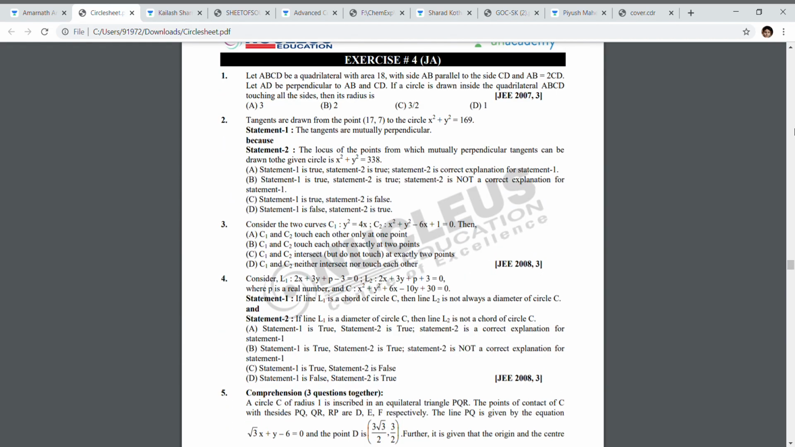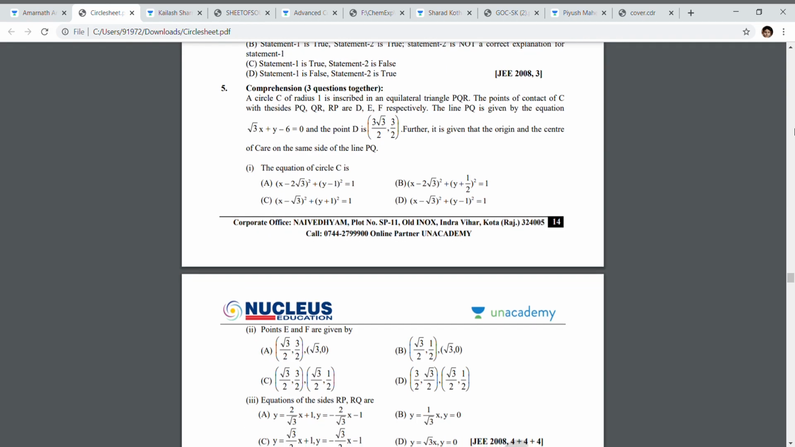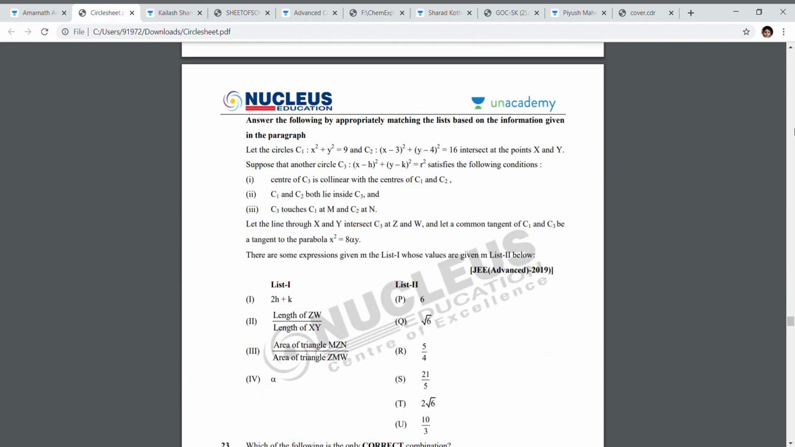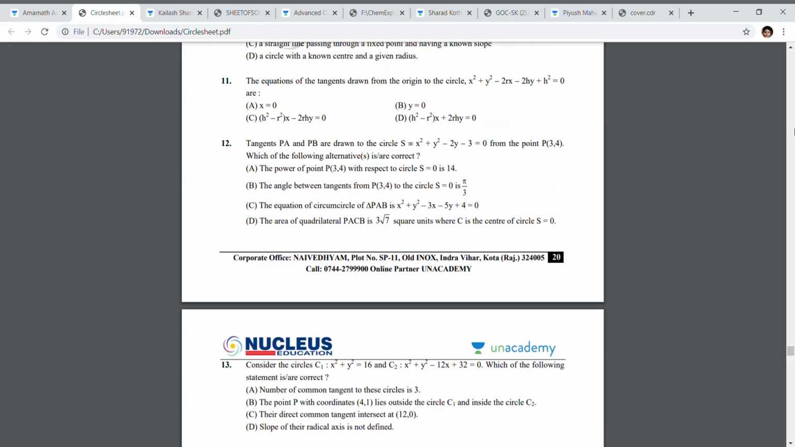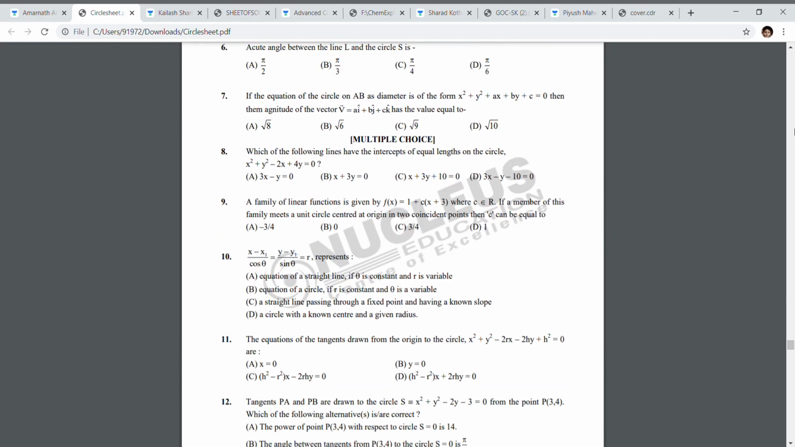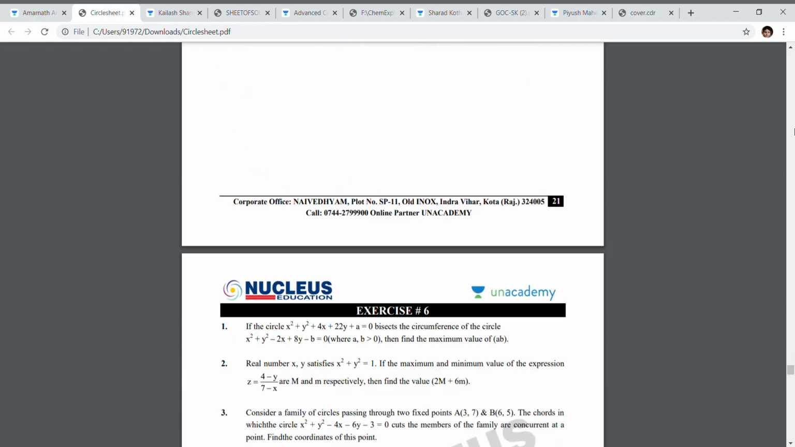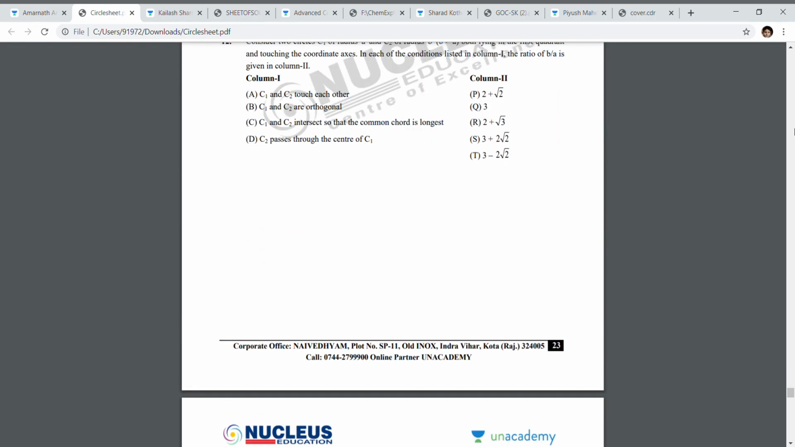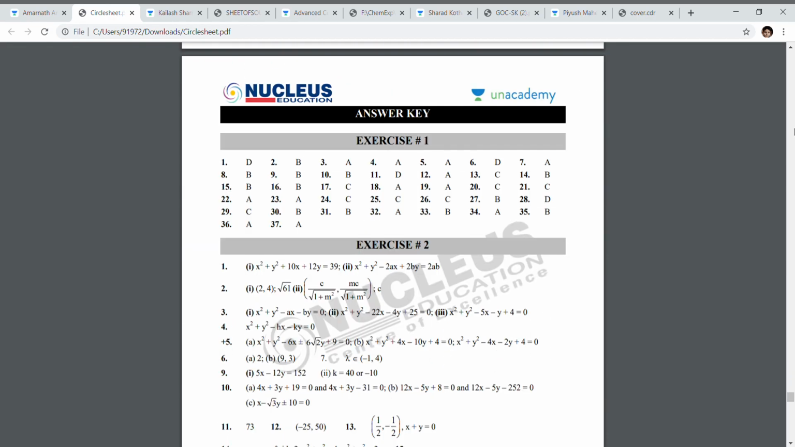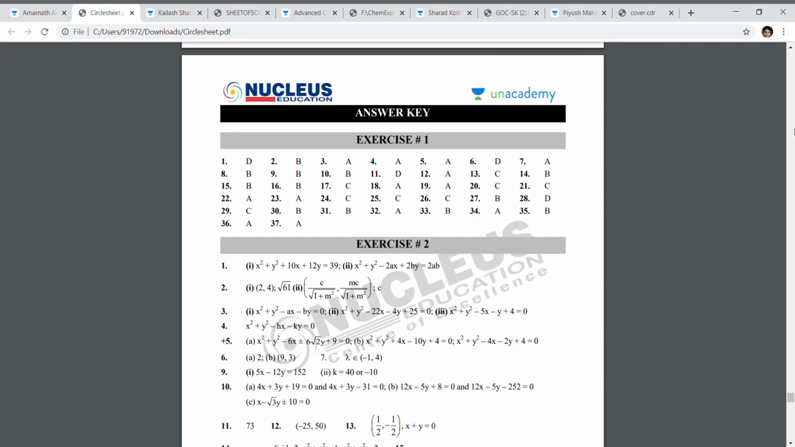After that comes exercise 4, which is called JEE Advanced exercise. It also contains PYQs. And then comes exercise 5, which is only and only for advanced, called comprehension type and matrix match. You can see matrix match, multiple choice questions, all the questions which come in advanced. Then comes exercise 6, which is called subjective level questions. It is also of advanced level. You can see at the end of the sheet the answer key is given.